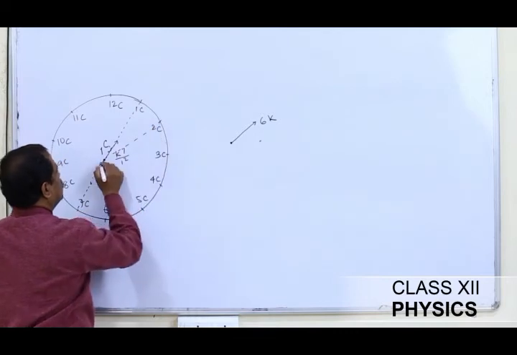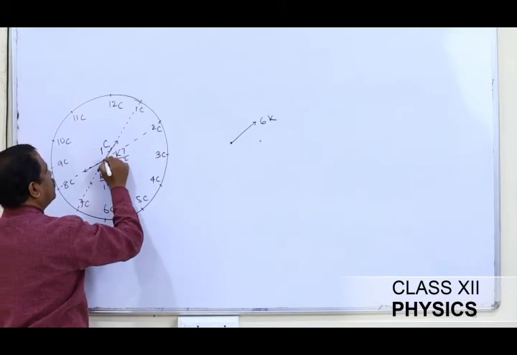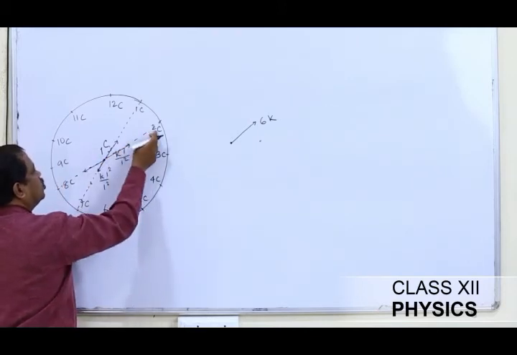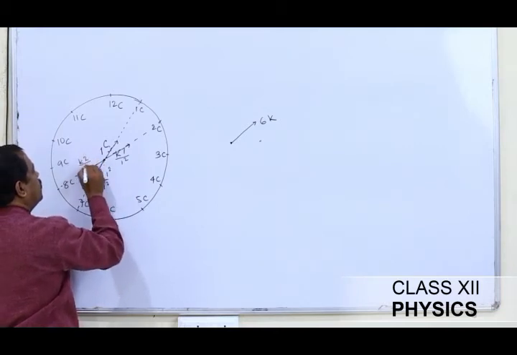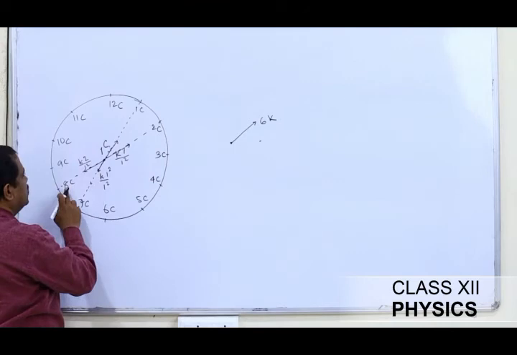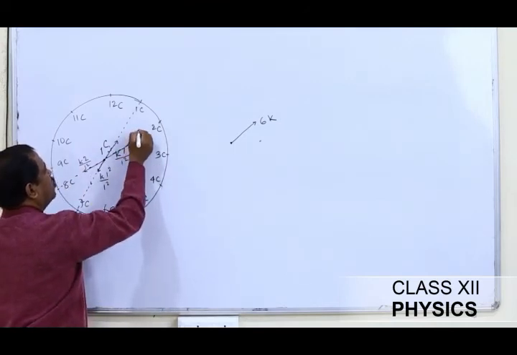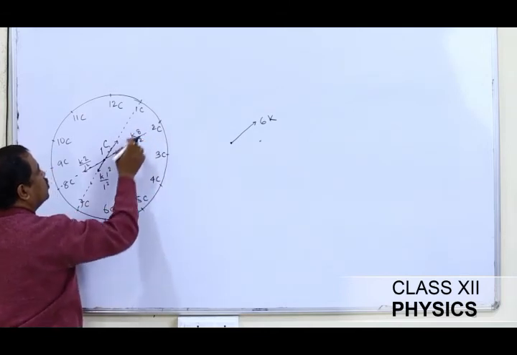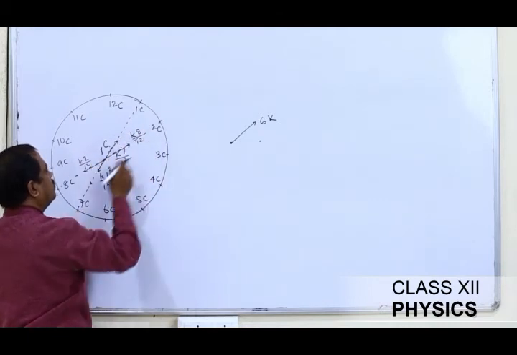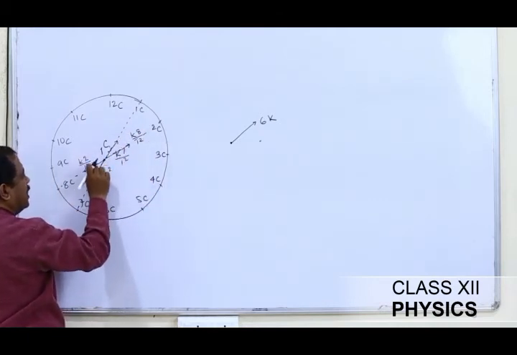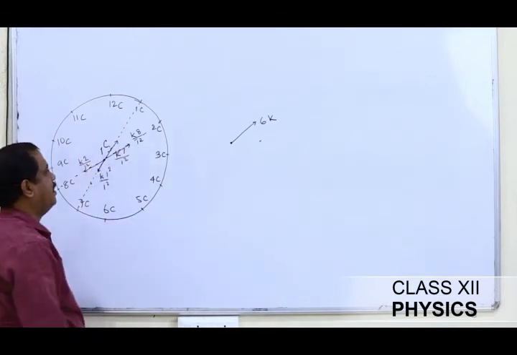See, the 2 coulomb charge will repel this one in this direction, and the 8 coulomb charge will repel in this direction. Now this 2 coulomb charge will be repelling with a force of K into the product of the two charges, 2, divided by distance 1 square. This 8 coulomb charge will repel this one in this direction, so this is going to be K into 8 into 1, which is 8, divided by 1 square. So 8K force is acting in this direction and 2K force is acting in this direction. They are acting in opposite directions, so the difference of the two will be 6K.